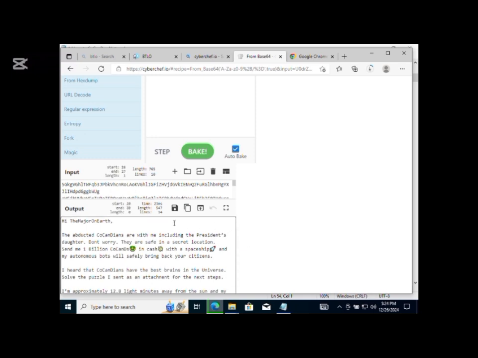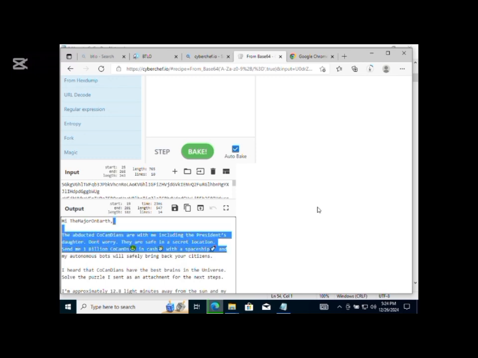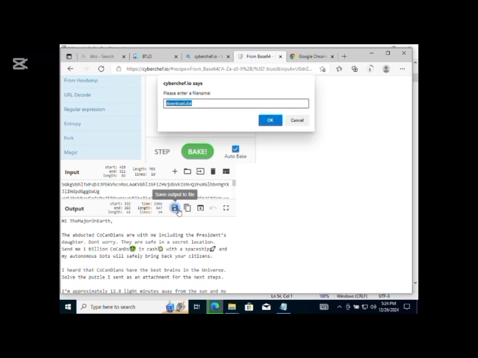Interesting. Let's read what it says. It says, "Hi, the major on earth. The abducted Kokandians are with us, including the president's daughter. Don't worry, they are safe in a secret location. Send me 1 billion Kokans in cash with a spaceship, and my bots will safely bring back your citizens. I heard that Kokandians have the best brains in the universe. Solve the puzzle I sent as an attachment for the next step." Attachment. Now let's just save this file as email.txt.